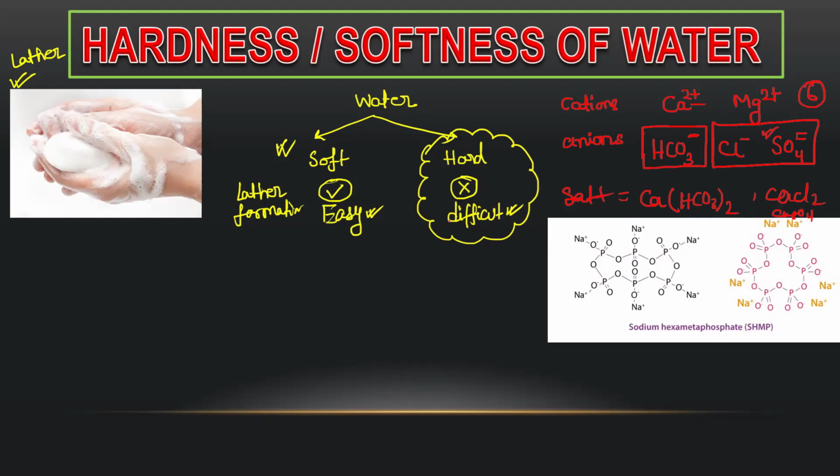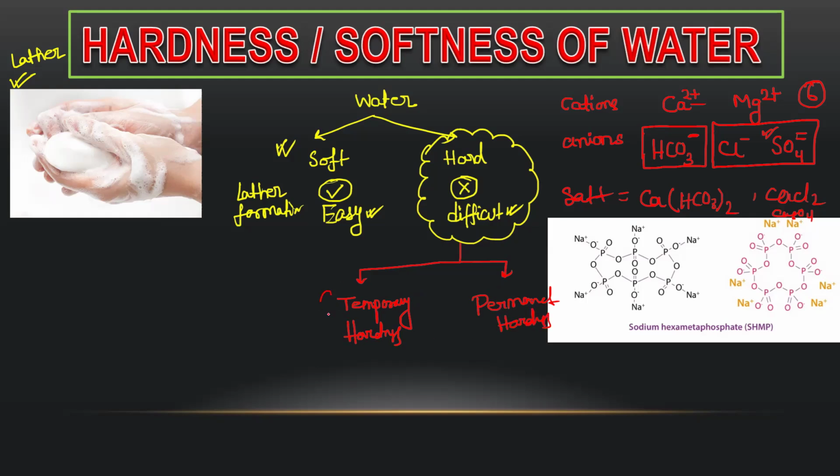Now, can we remove the hardness of water? Yes. On the basis of how easy it is to remove the hardness, hard water is classified further into two parts. One is temporary hardness. Another one is permanent hardness.